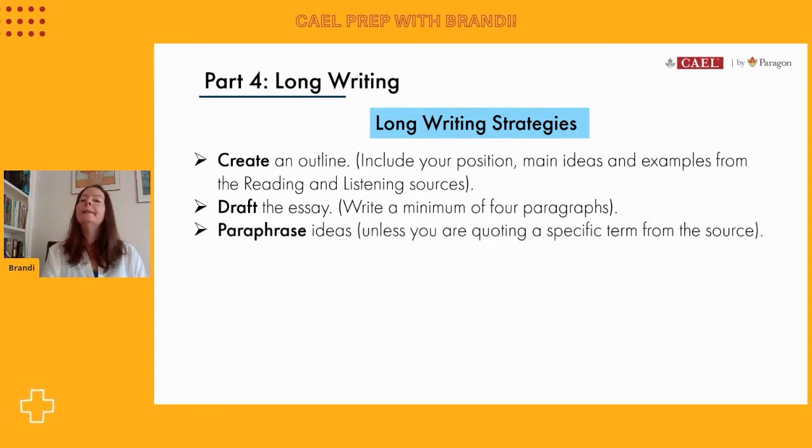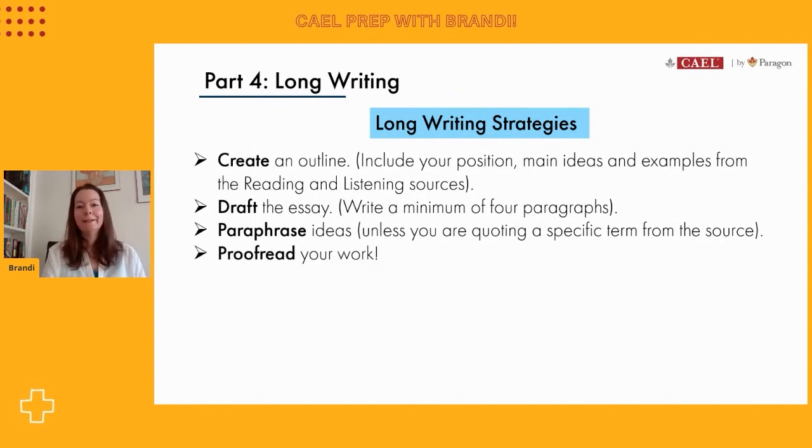All right. Paraphrase ideas. So don't just copy word for word from the reading passage or the listening. Make sure that you're using your own vocabulary as you express these ideas. Okay, you might now and then quote a very specific term if it's important to your writing. And in that case, in the essay itself, you would put that term in quotation marks. But for the most part, it's really not necessary to use specific language that you're copying word for word from the source. You know, you'll impress the readers much more if you use your own vocabulary.